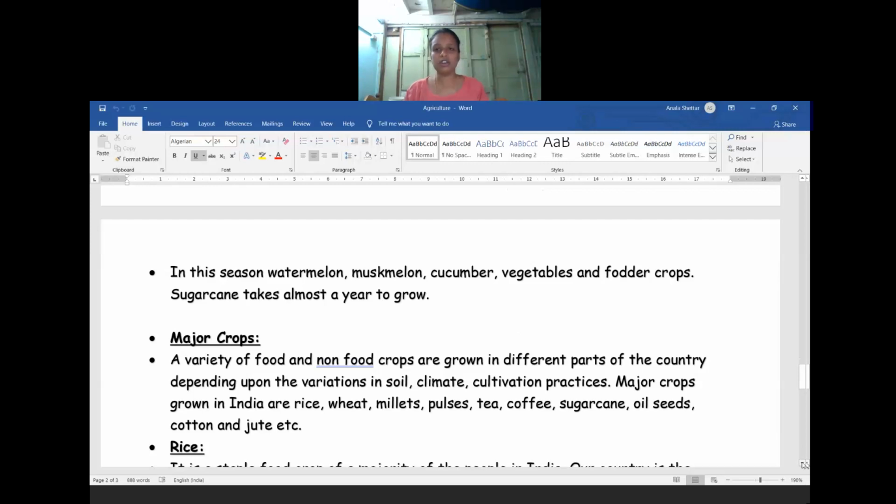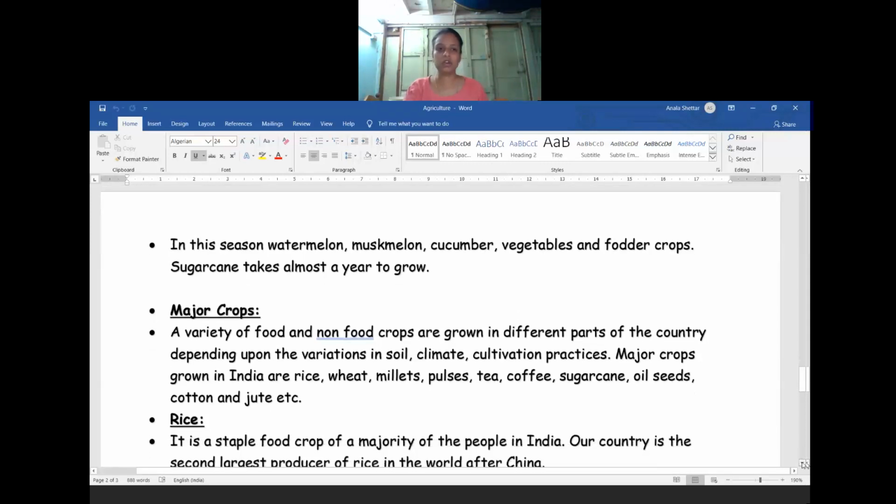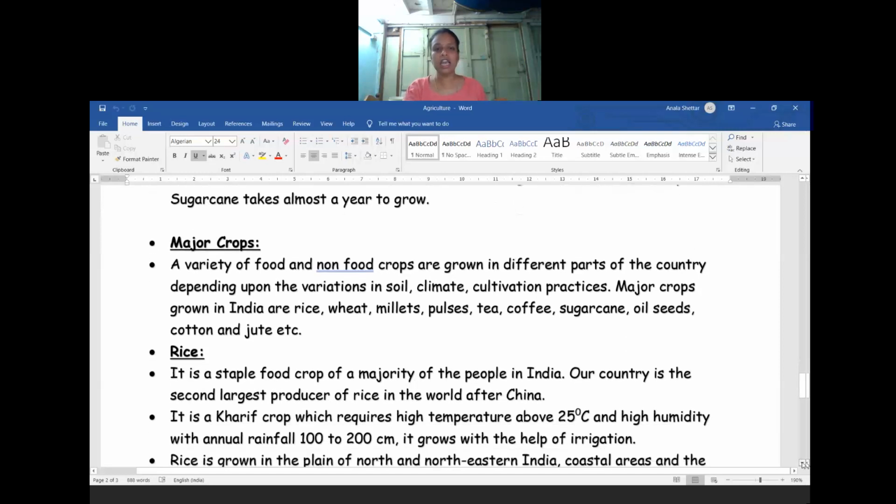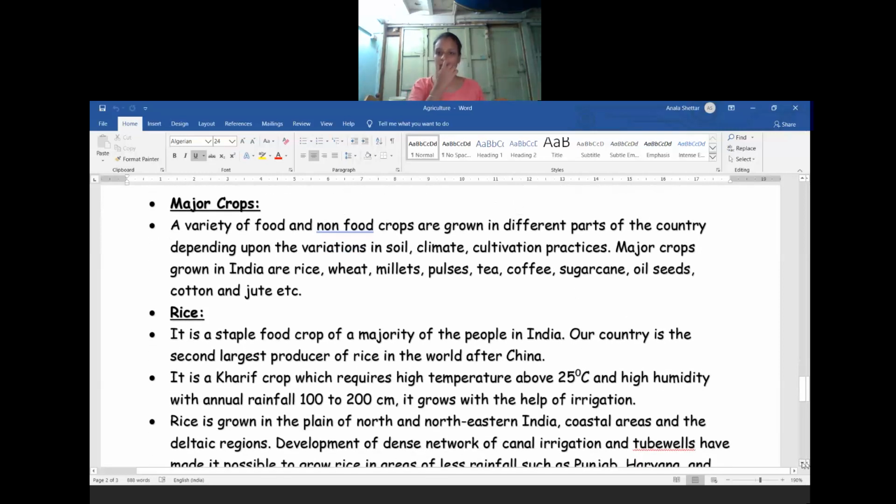So what are the major crops which are grown in our country? There are major food crops and non-food crops. What I have told, what are the concepts we are going to learn in the agriculture part? Some of the important crops are grown in our country, and they will be circulated throughout the country as well as in other parts of the world. So a variety of food and non-food crops are grown in different parts of the country.